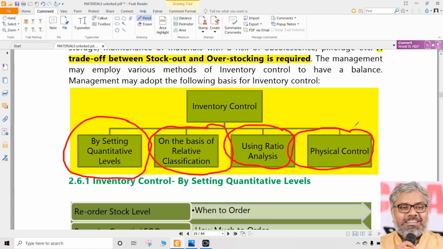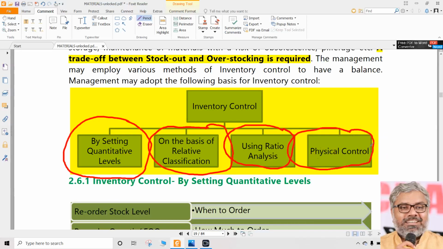Physical control should be there in the godown. Various mechanisms, various control measures have to be taken. Commonly we see, for example, CCTV cameras, a proper security system, access cards for anybody to enter the store. Many physical controls can be taken, and checking the stock periodically or continuously. Sometimes stock is checked daily and matched with the records. This is what we call the perpetual inventory control system and continuous stock taking. All these things come under physical control.